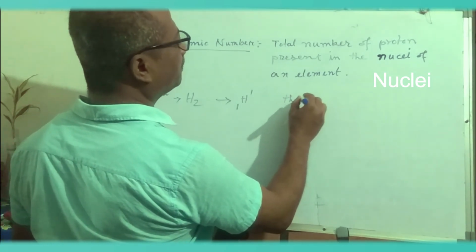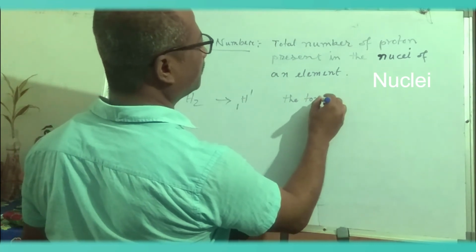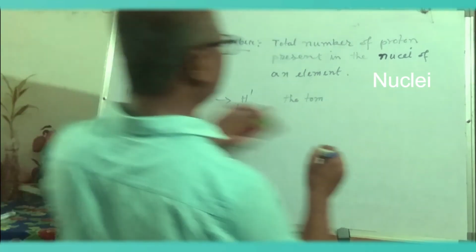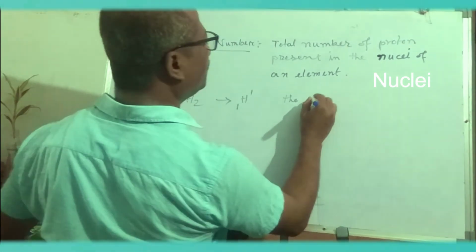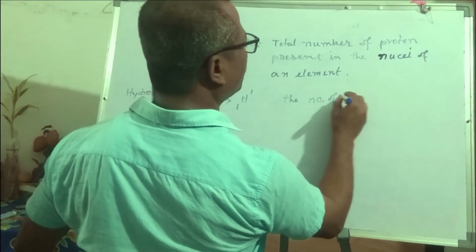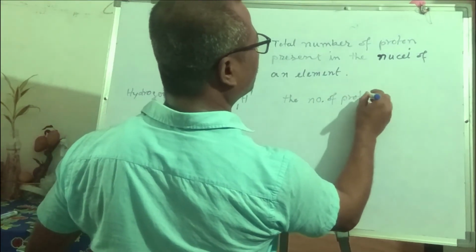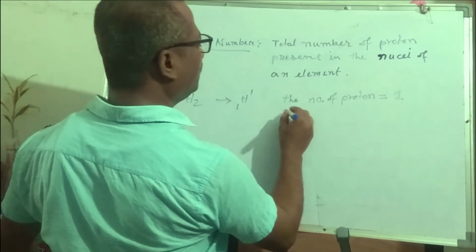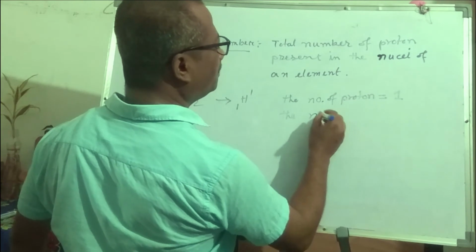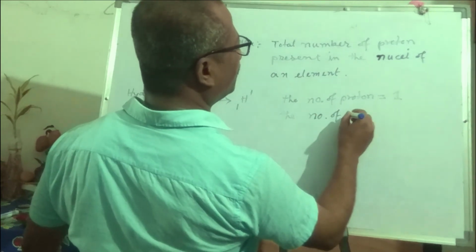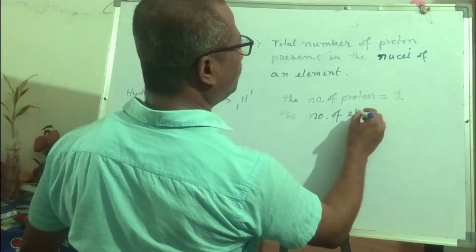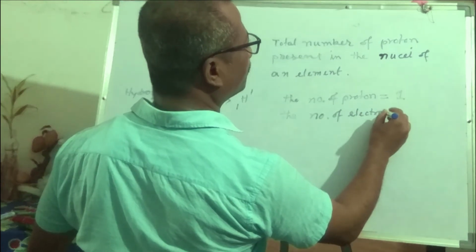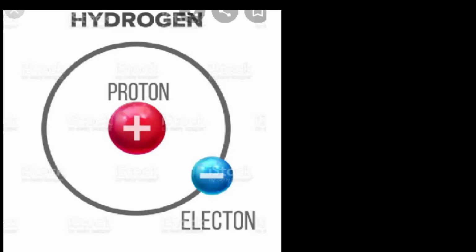The number of proton is equal to 1 and the number of electron is 1.